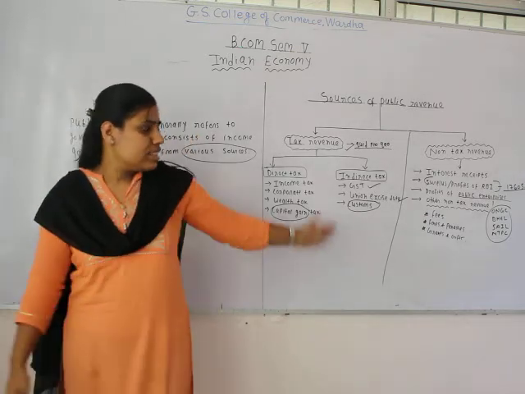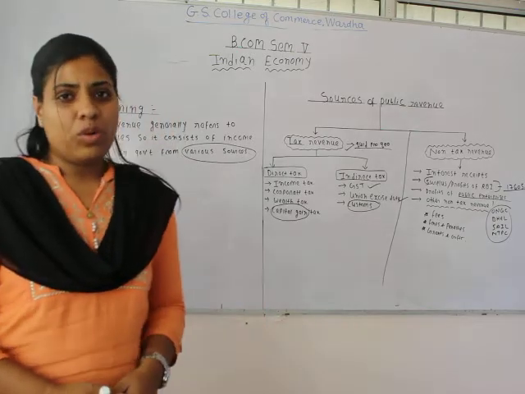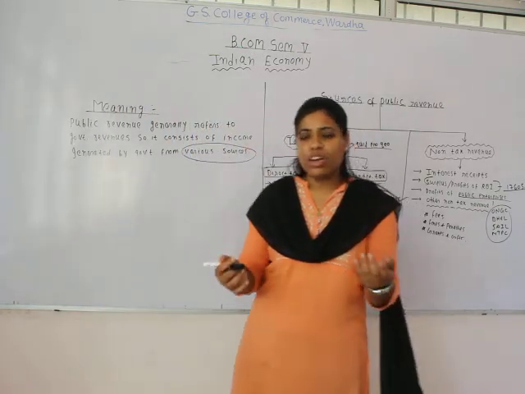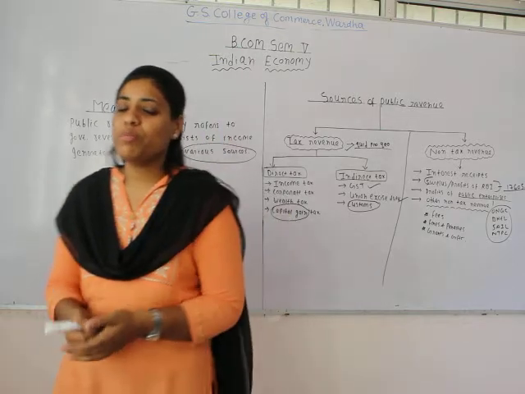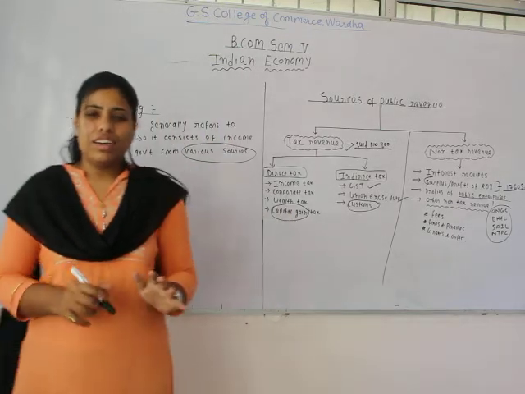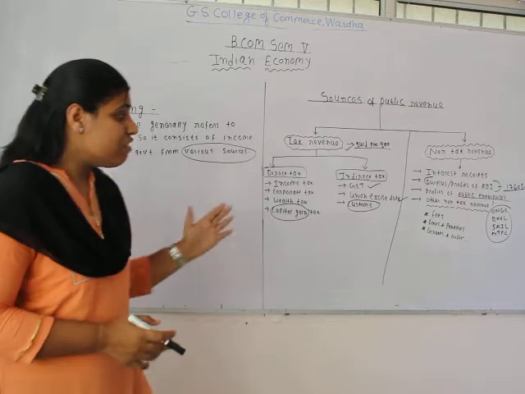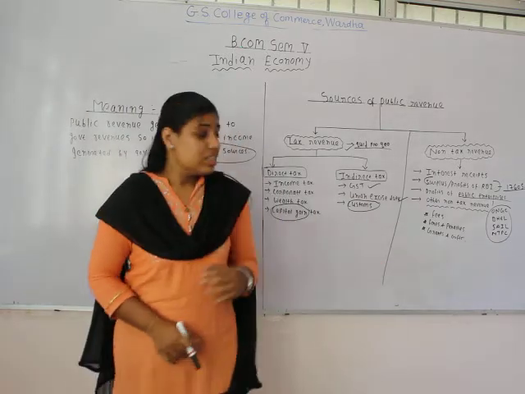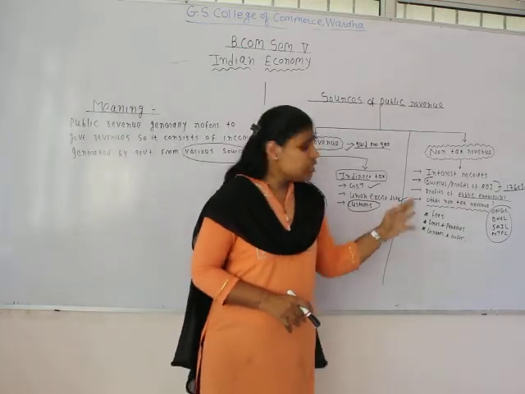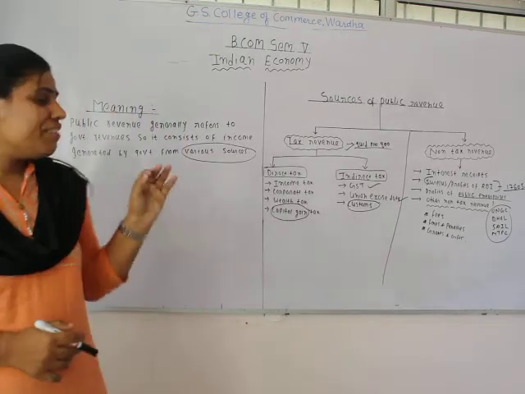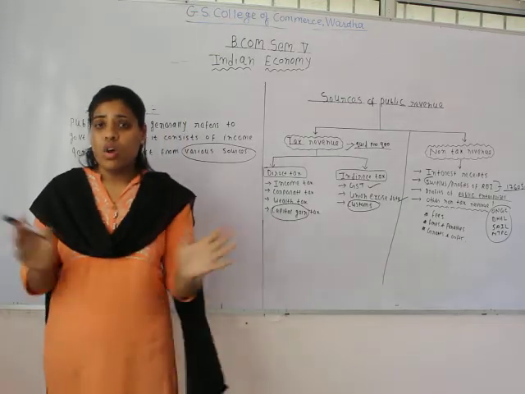The next one is fines and penalties. Everyone must have broken a traffic signal at least once, or been caught by the traffic police for driving without a license. It's a thing that everyone generally does. So when we talk about fines and penalties, it's a kind of charge that is levied on you for breaking law and order.